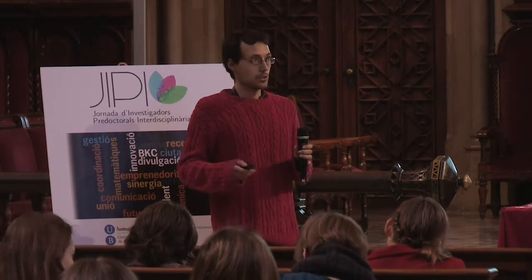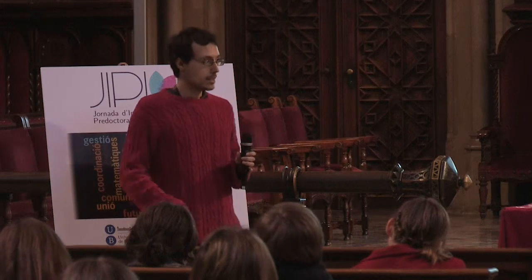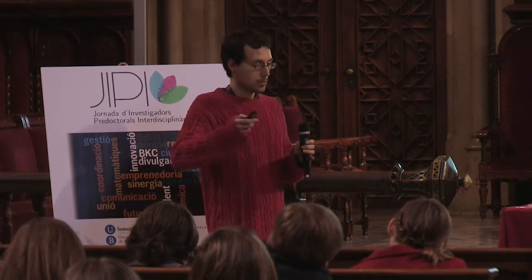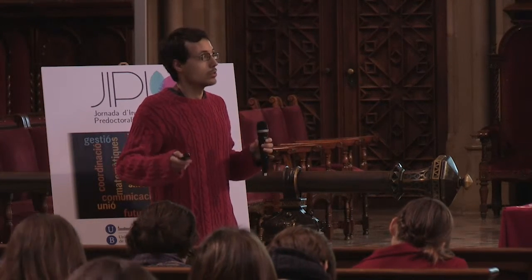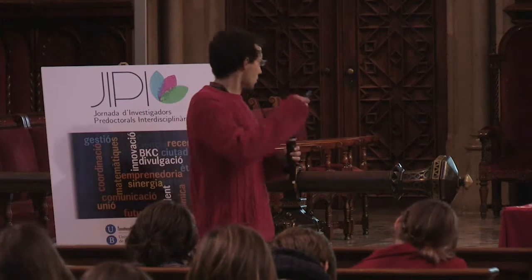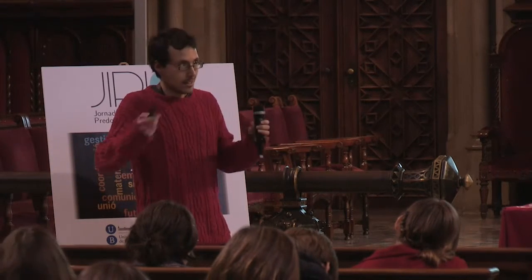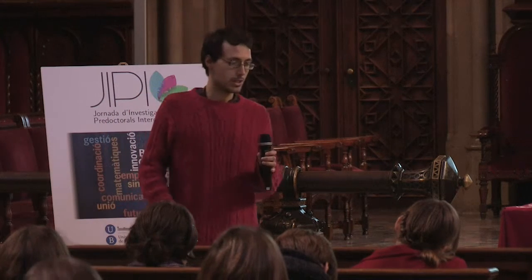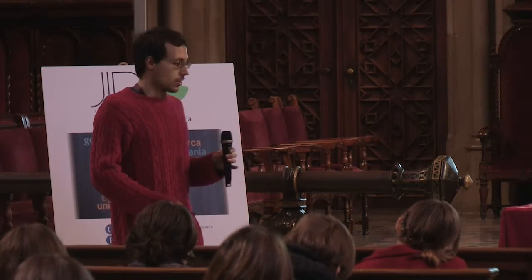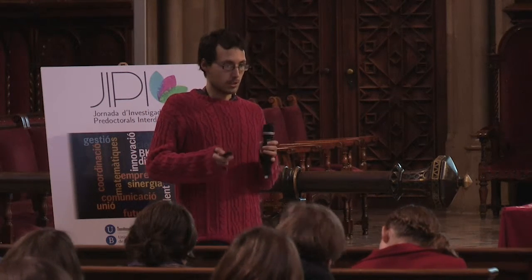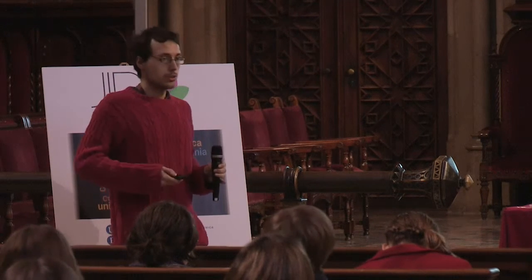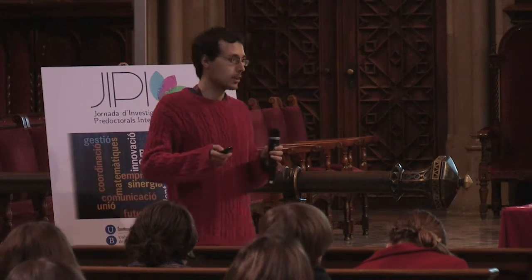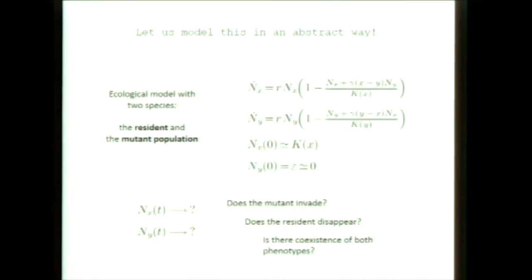So if a mutation occurs, and mutation occurs rarely, we can suppose that the population is at its equilibrium when this happens, and we want to know what will happen next. To do this, we model a more complex system with two differential equations, and because the phenotypes of the mutant and the resident population can be quite similar, we introduce a function that gives us the competition between the mutant and the resident population.